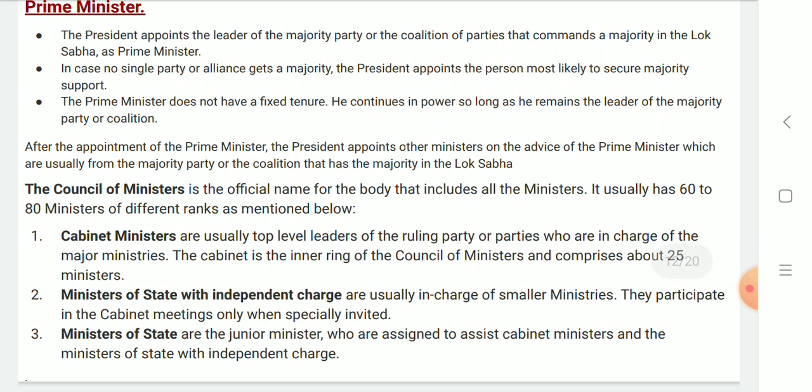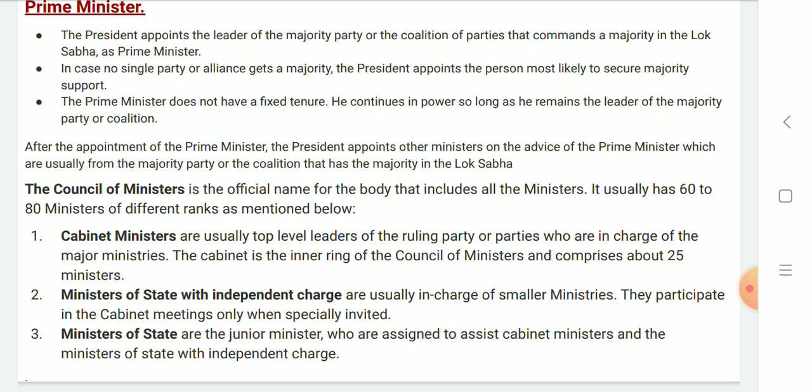Prime Minister. The President appoints the leader of the majority party or the coalition of parties that commands a majority in the Lok Sabha as Prime Minister. In case no single party or alliance gets a majority, the President appoints the person most likely to secure majority support. Prime Minister does not have a fixed tenure. He continues in power as long as he remains the leader of the majority party or coalition.